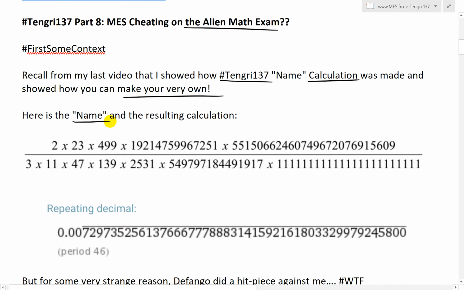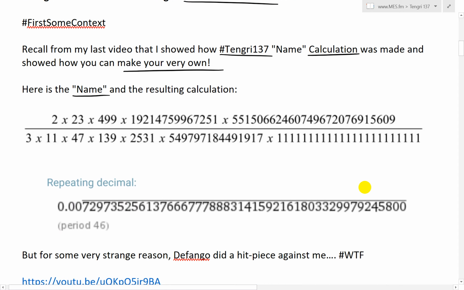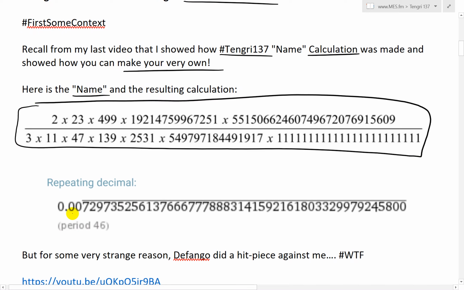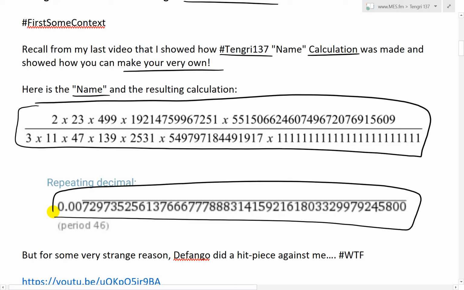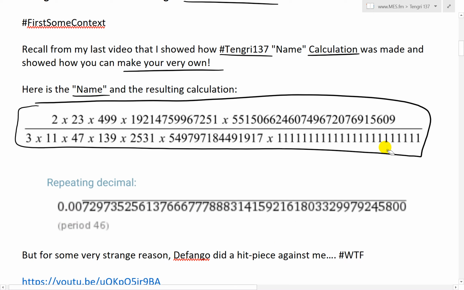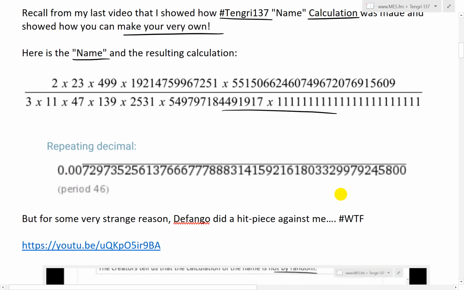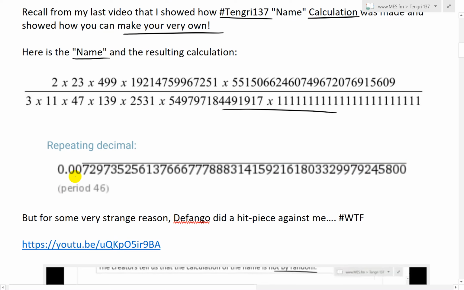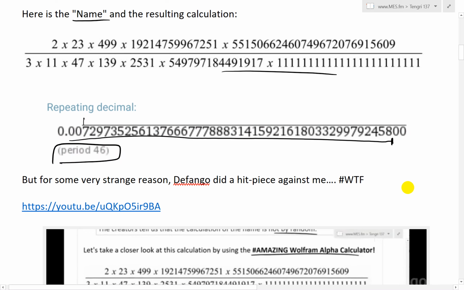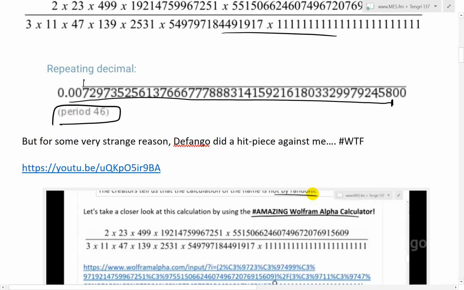Here is the quote name and the resulting calculation, from Tengri137. Plug it into a calculator, and you get a giant number like this. In fact, all of these are prime numbers, and this is a repeating pattern of 46 digits that can go from zeros all the way to the 8. You could consider the repeating differently, but basically there are 46 digits, and all these are supposedly special physical constants in there, and then I showed how to do that.